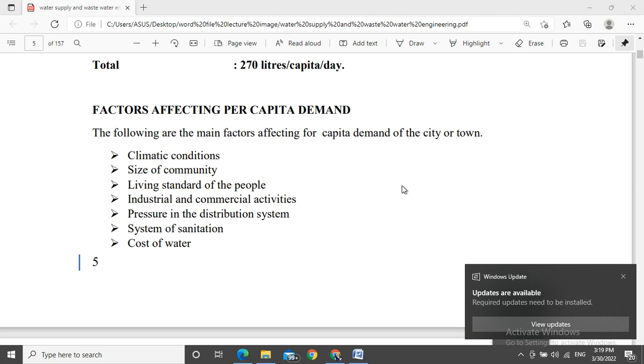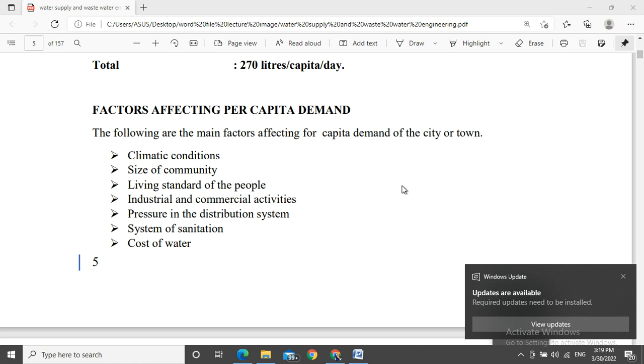When we are discussing the factors affecting per capita demand, how they affect it and how we calculate that it is affecting our locality. First, the climate conditions. Second, the size of the community. Third, the living standard of the people. Fourth, industrial and commercial activity. Fifth, the pressure in the distribution system.